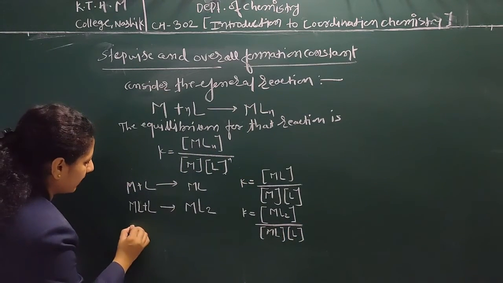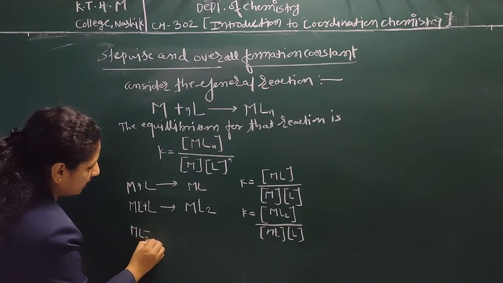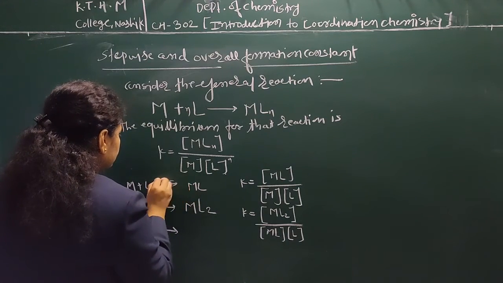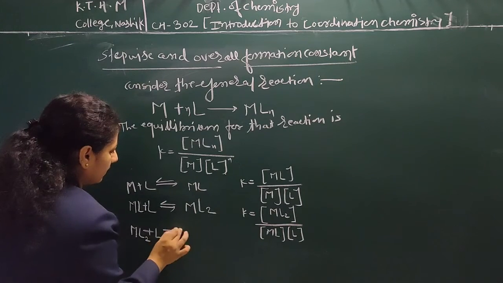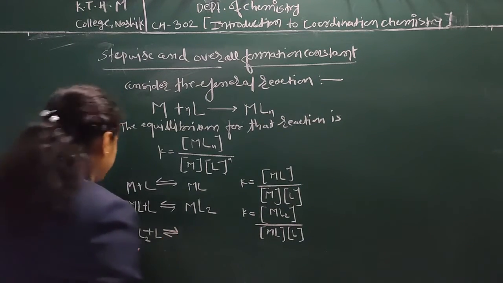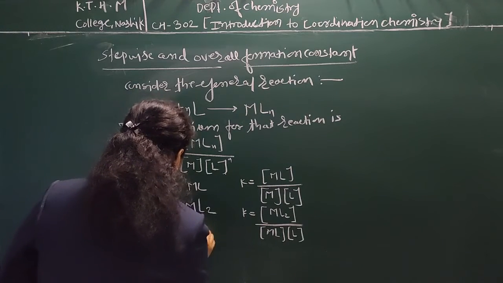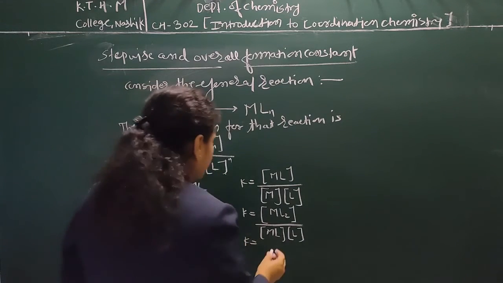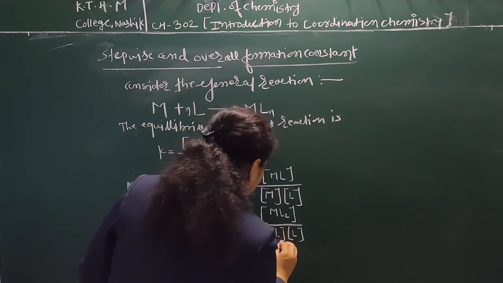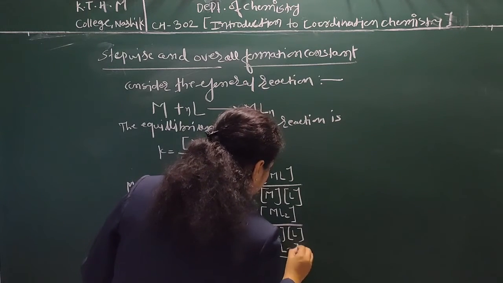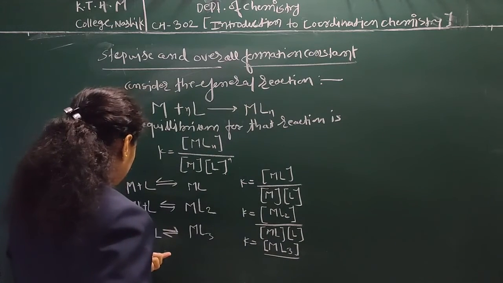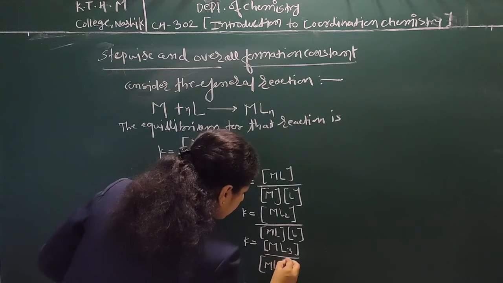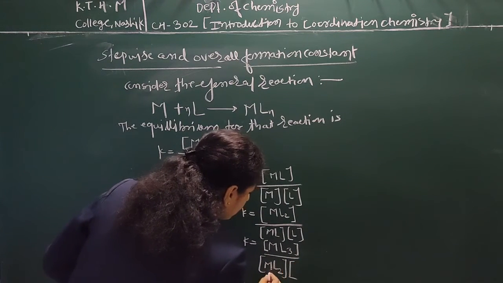For the third step, we can write ML2 plus L gives ML3, and K for that reaction is the concentration of product, ML3, divided by the concentration of reactant, ML2 and L.